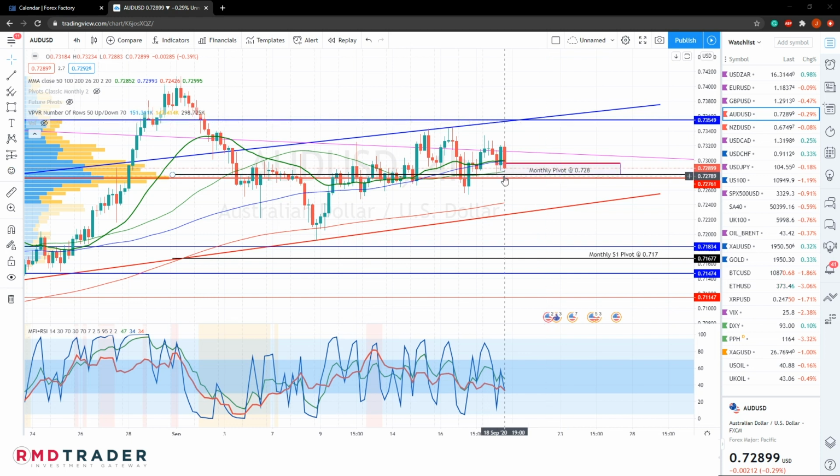And if we see bearish price action below this monthly pivot level, I expect us to retest this lower diagonal boundary, and that could be in the area of 0.724. And should we break below that, the first area of support would be the monthly S1 pivot at 0.717, or perhaps just below that, the horizontal support at 0.714.